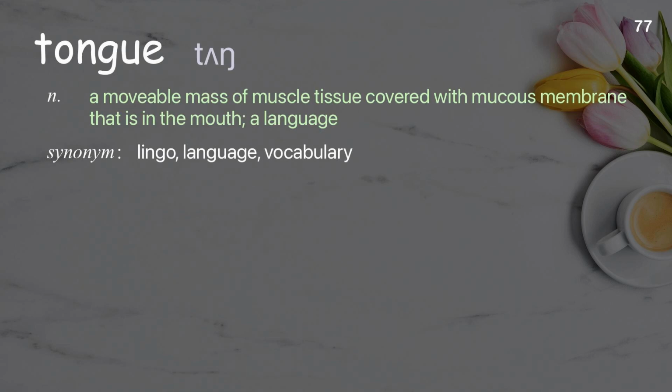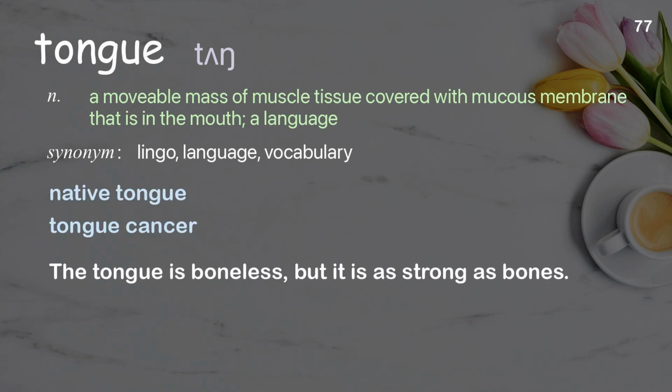Tongue. A movable mass of muscle tissue covered with mucous membrane that is in the mouth; a language. Examples: Native tongue, tongue cancer. The tongue is boneless, but it is as strong as bones.